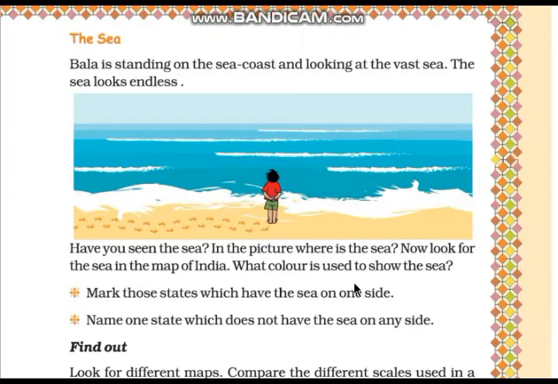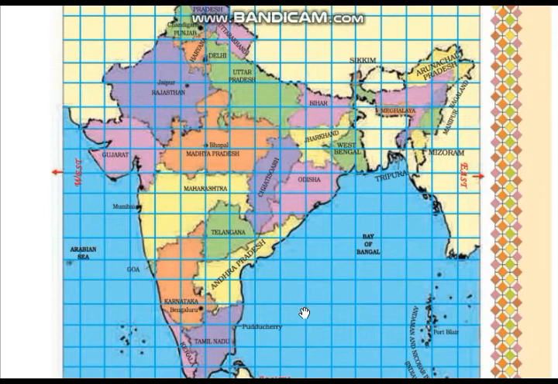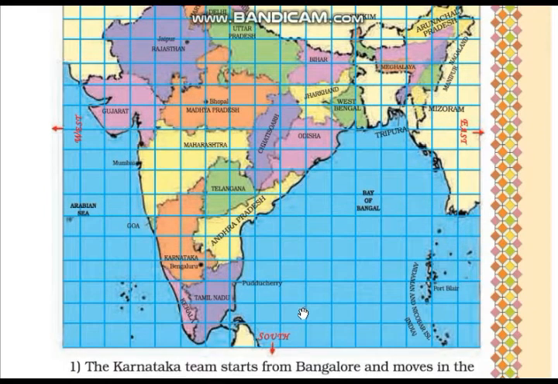So children, let us move onto the map to look for the sea, and also the color which is used to show the sea. This is the map of India. Here you can see that blue color is used to show the sea. Here is the Arabian Sea and blue color is used to show the sea. This blue color is used.